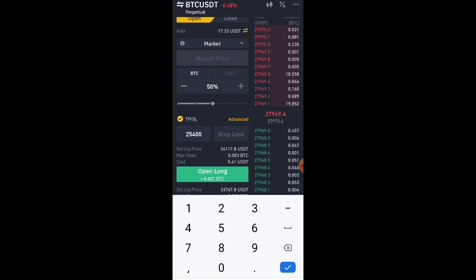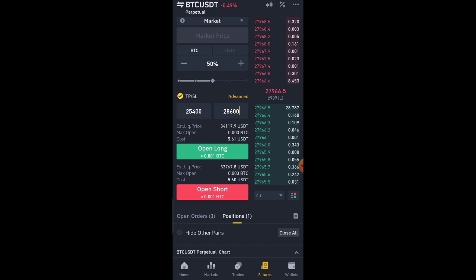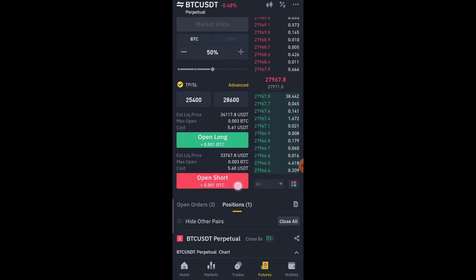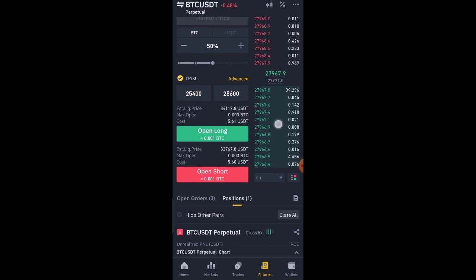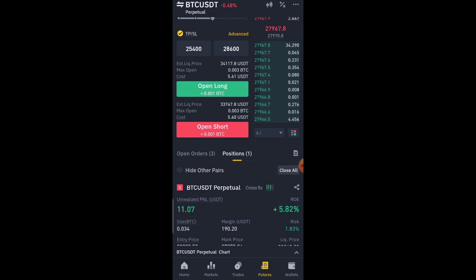So now for the stop loss, let's use 20,600. The next thing is, since we want to open a short order, you're just going to click on open short. You can see it below here. But I'm not going to open it because I already have a short position going, and if I open it now, it's just going to add to my positions at the moment.